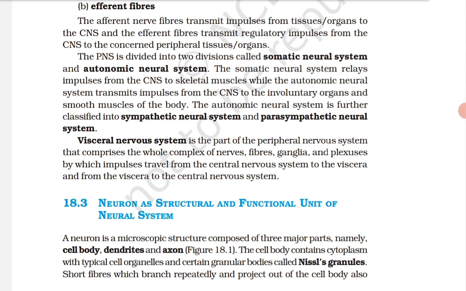Based on the number of axon and dendrites, the neurons are divided into three types, that is multipolar with one axon and two or more dendrites found in the cerebral cortex. क्वेश्चन आते हैं यहाँ से. मल्टीपोलर कहाँ पे हो? With one axon and two or more dendrites found in the cerebral cortex.